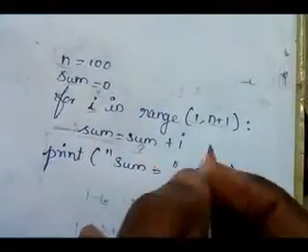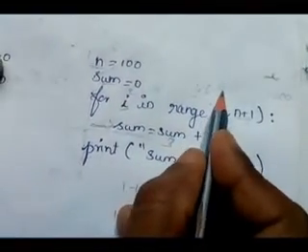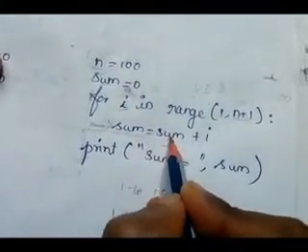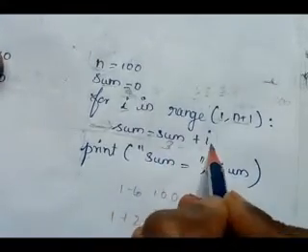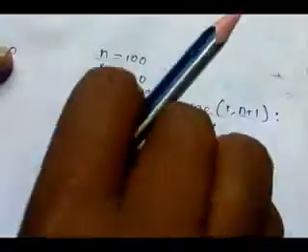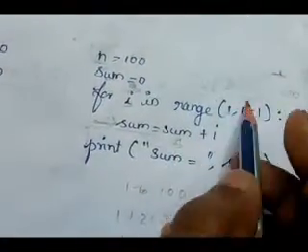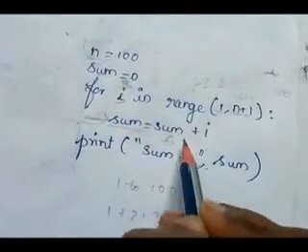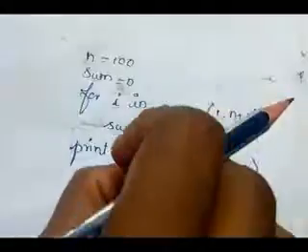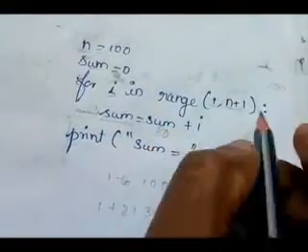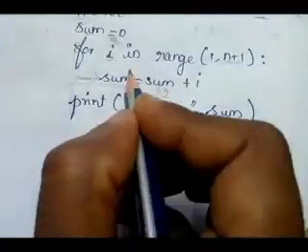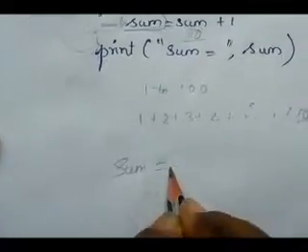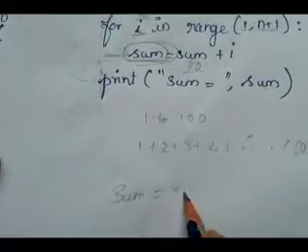Okay. Then again it comes to the loop beginning. Then i takes the value 3. Again it comes here, sum = sum + i. Sum is 3, 3 plus i, what is it? 3 plus 3 is 6. Next time i takes the value 4. Then sum = sum + i, 6 plus 4. 6 plus 4 means what? 10. Okay. Like this it does 100 times. The final answer we will get in the sum. Print sum = prints the message sum = and whatever value is in sum will be printed here.